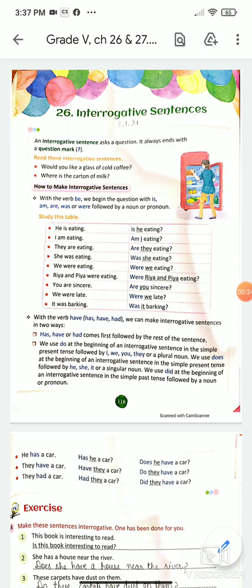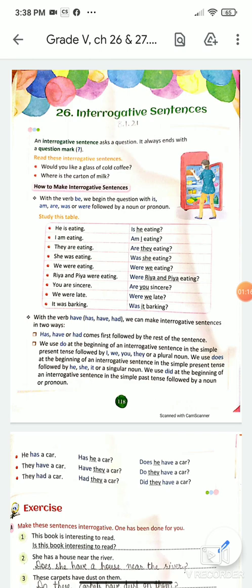Right. So now we will learn how to make interrogative sentences. See, with the verb be, what are the forms of verb be? Is, am, are, was, were. We begin the question with is, am, are, was, or were, followed by a noun or a pronoun. It simply means if we are having a helping verb in our sentence, we will begin our question with a helping verb. Right. If I simplify it, it actually means that we are converting a declarative sentence into an interrogative sentence by bringing forward the helping verb in the sentence.